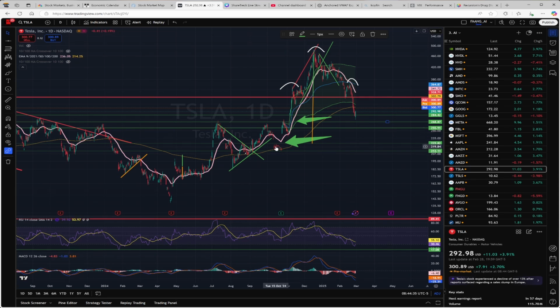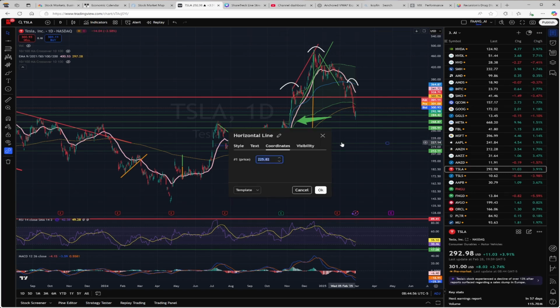Once it was broken, we have now formed what I imagine to be a reverse head and shoulder pattern. This reverse head and shoulder pattern could have a potential price target of 224 to 225, something in that range, which nicely coincides with our support level of 225.82.